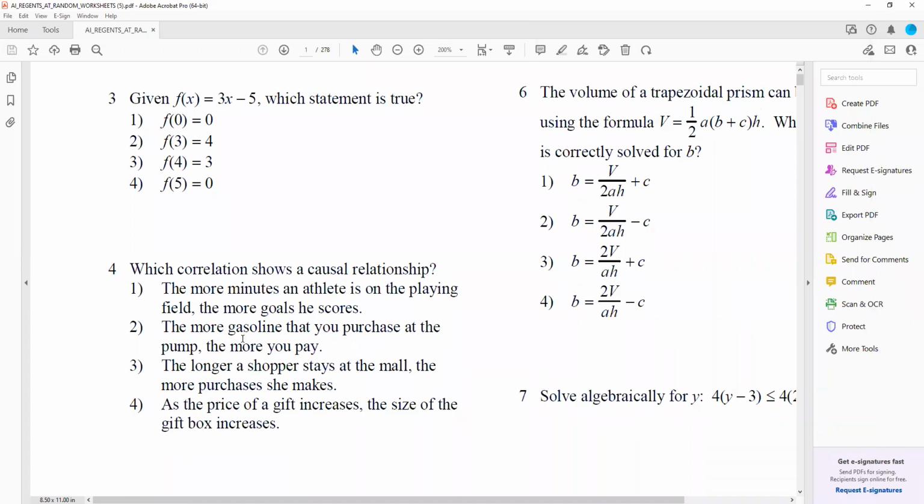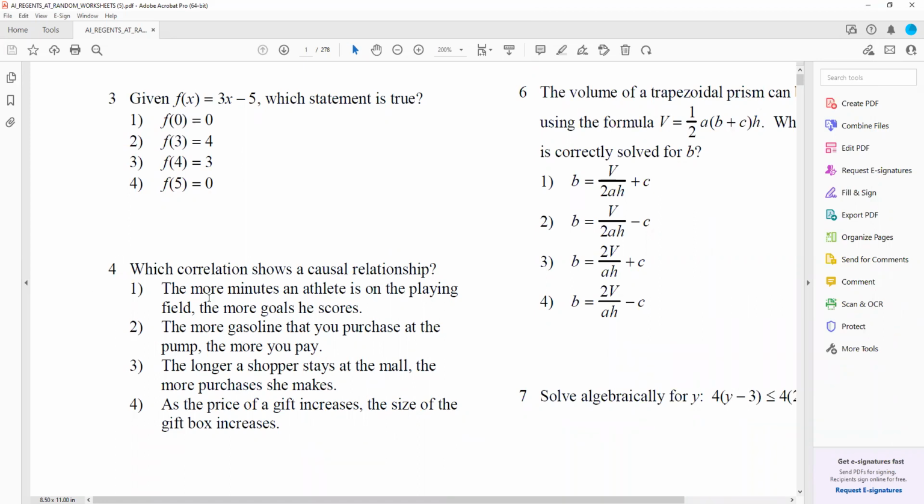I want to go to question number 4 and show you how to do this. This one is basically trying to tell you the difference between correlation and causality. Correlation just means that two things are related. Causality means that one thing caused the other to happen. Two things may be closely correlated, but one doesn't cause the other.